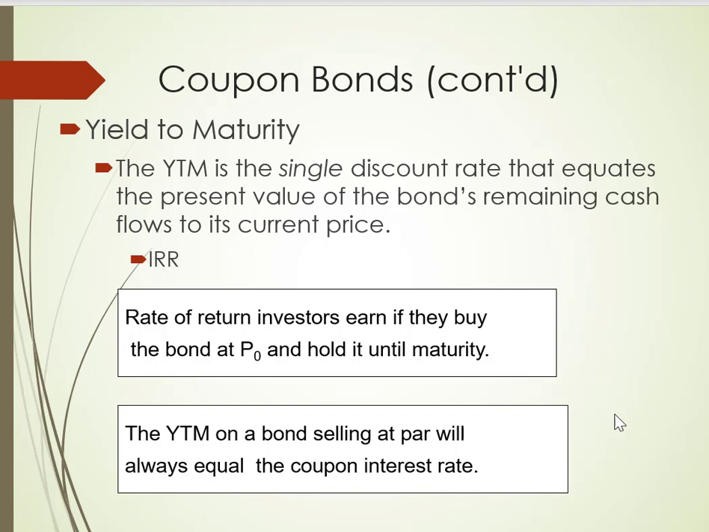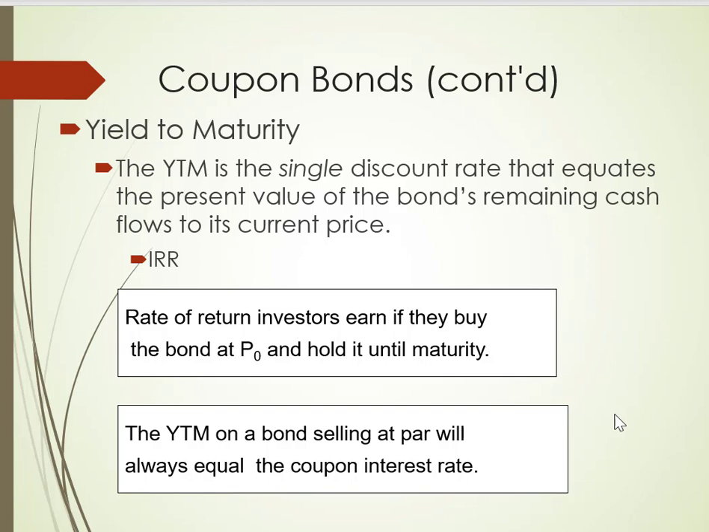Yield to maturity is the rate of return you earn if you buy the bond at the current price and hold it to maturity. This is what yield to maturity represents. Yield to maturity on a bond selling at par value is going to be equal to the coupon rate. We calculate free cash flow as EBIT times 1 minus the marginal corporate tax rate, plus depreciation. We then subtract capital expenditures and any increases in net working capital. So again, free cash flow tells us the cash that's available to pay both debt holders and equity holders.